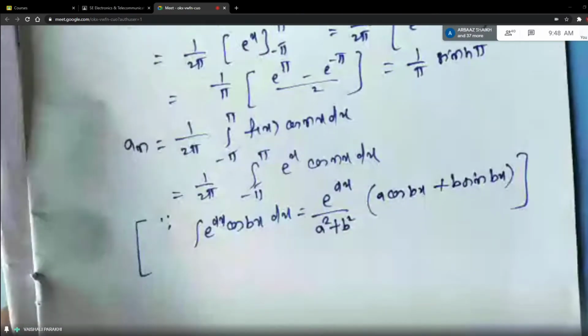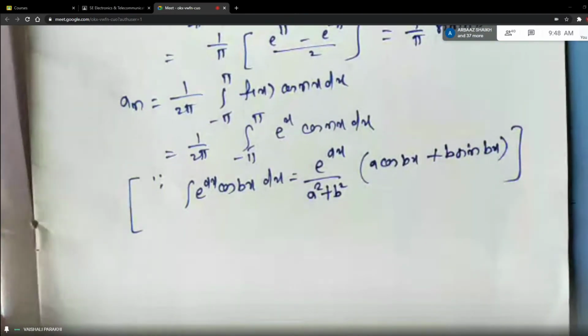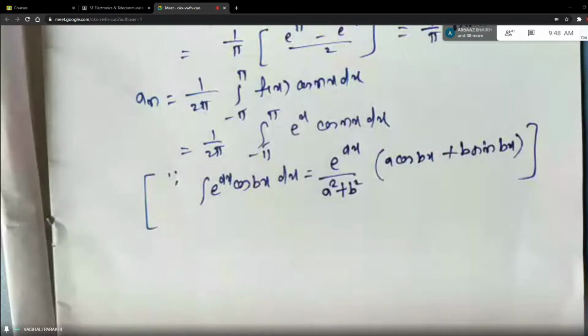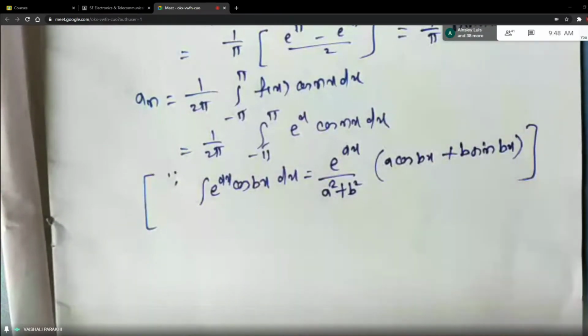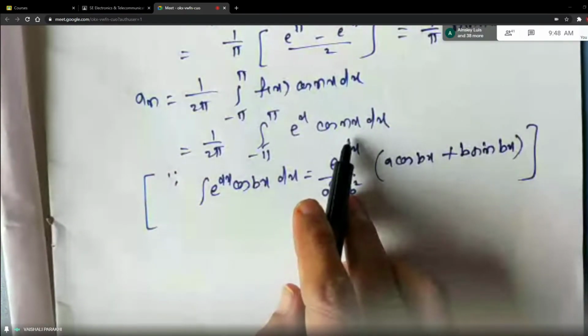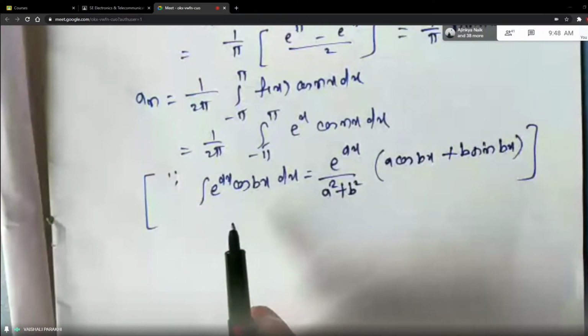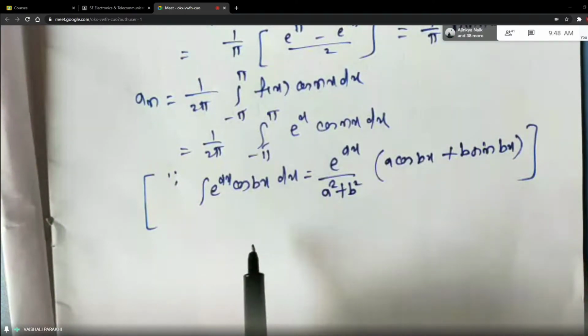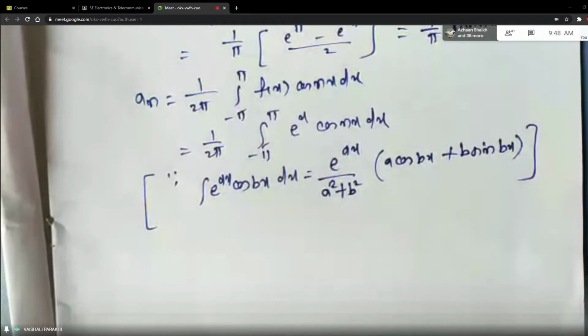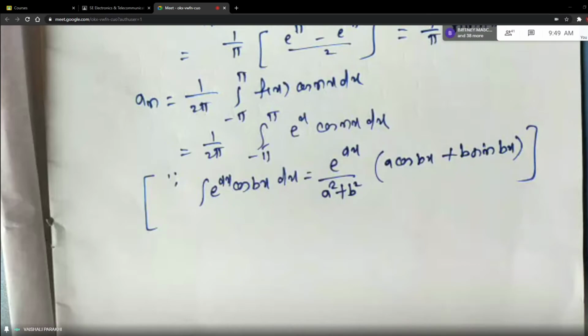A cos bx, plus b sin bx. Yes. So this is the ready-made formula, students. There are two important formulas as I told you. One is e raised to x sin bx and one is e raised to x cos bx. So don't ignore these formulas. You have to learn all these basic formulas by heart. Otherwise, you will get stuck at this step.